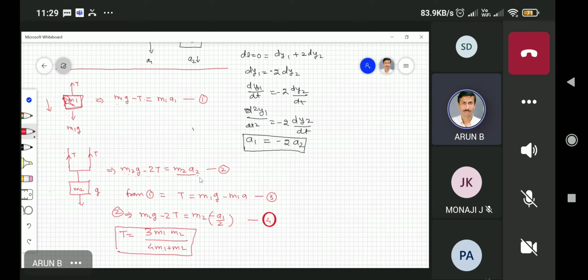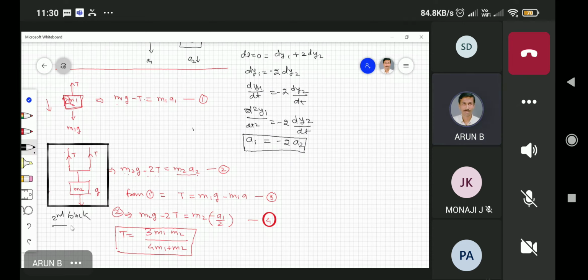See, for example, if this M1 mass is lighter, what will happen? M2 will go down. My definition of acceleration is, if it is going down, then it is positive. I am not putting in the condition at this moment. I'm just solving the second block. If motion is downward, okay, this is the second block.